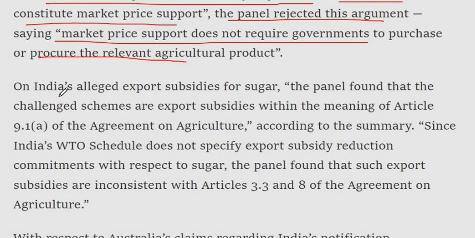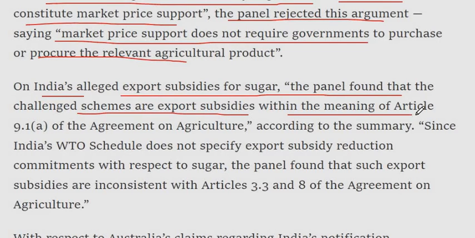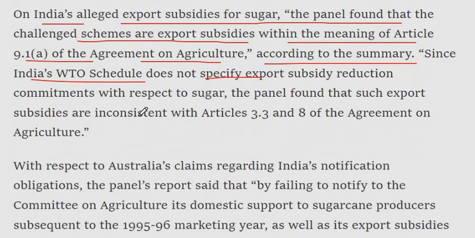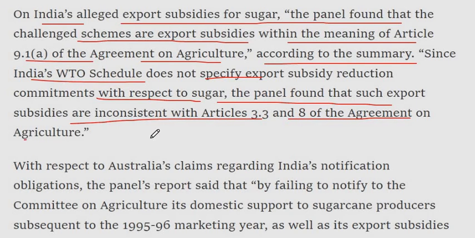On India's alleged export subsidies for sugar, the panel found that the challenged schemes are export subsidies within the meaning of Article 9.1(a) of the Agreement on Agriculture, according to the summary. Since India's WTO schedule does not specify export subsidy reduction commitments with respect to sugar, the panel found that such export subsidies are inconsistent with Articles 3.3 and 8 of the Agreement on Agriculture.